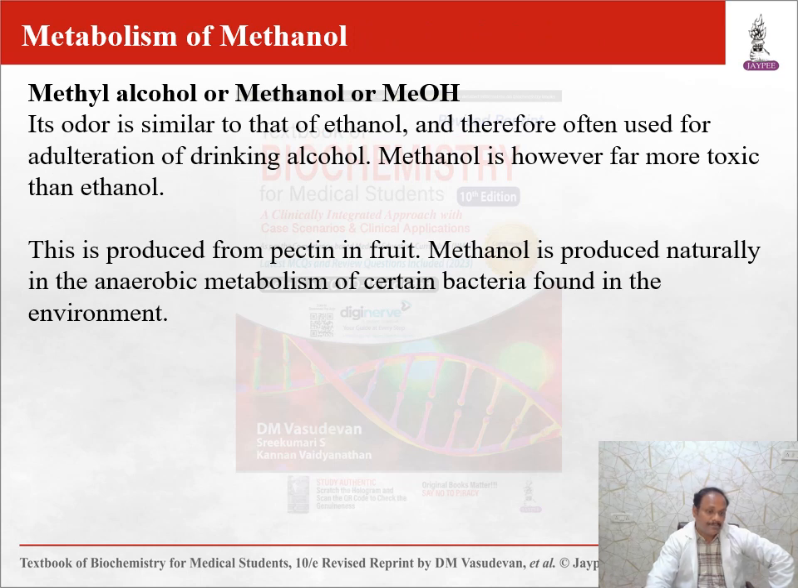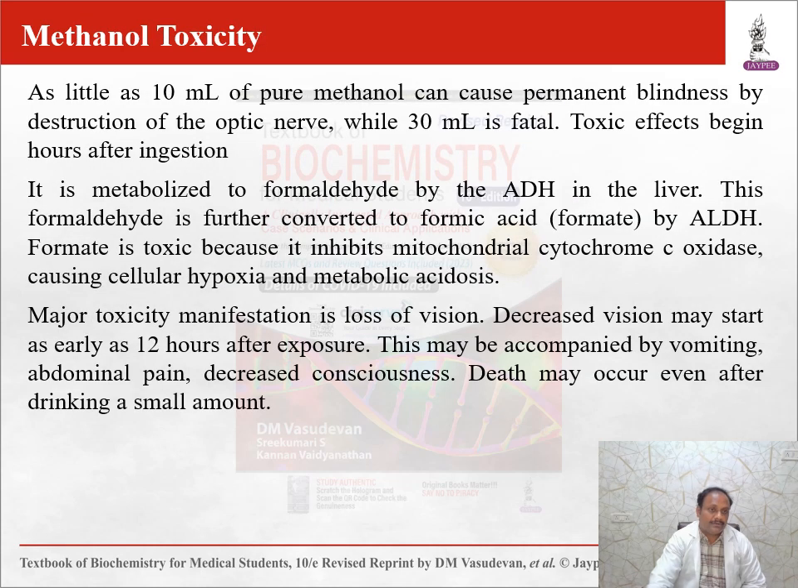Metabolism of methanol. It is methyl alcohol, methanol, or methyl OH. Its metabolism is similar to that of ethanol, and it is often used for adulteration of drinking alcohol. Methanol is far more toxic than ethanol. It is produced from pectin in fruit. Methanol is produced naturally by the anaerobic metabolism of certain bacteria found in the environment.